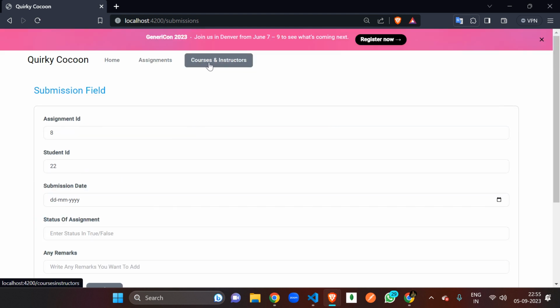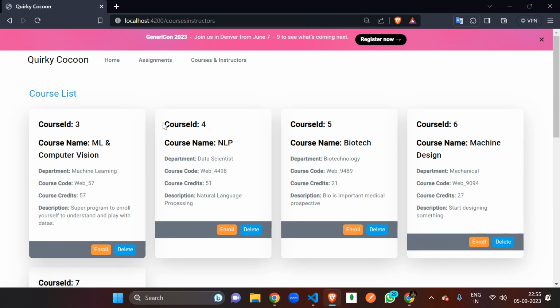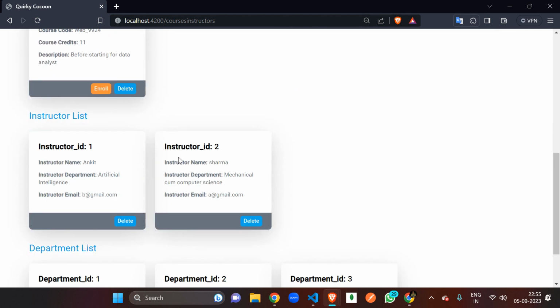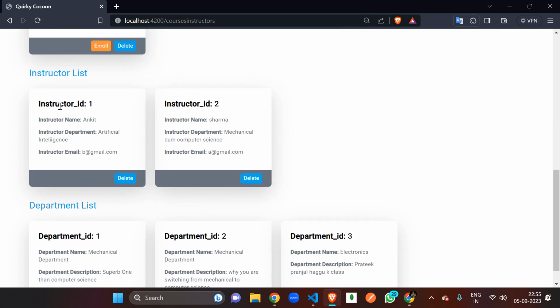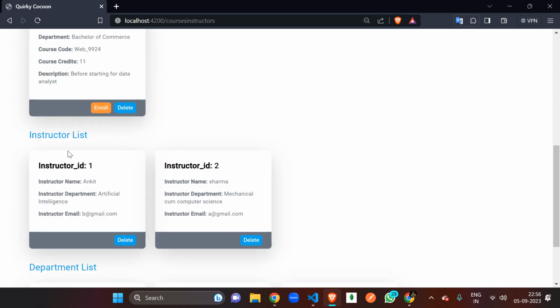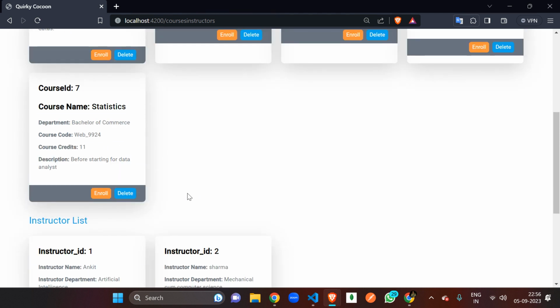Now move to the courses and instructors. What kind of courses are provided by this institute, school, or our website? This is the course that we are providing: the course ID, course name, department, course code, course credits, and the description. Below this, we are also providing the instructor list and the department list, just for general understanding. The main concern here is the course.